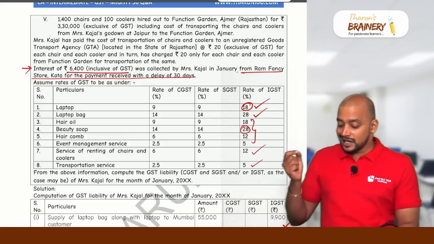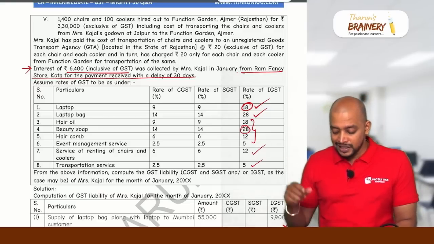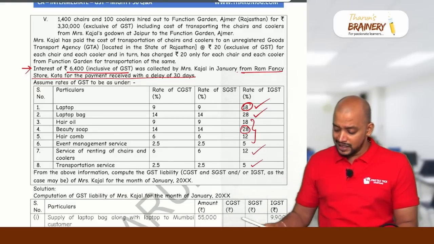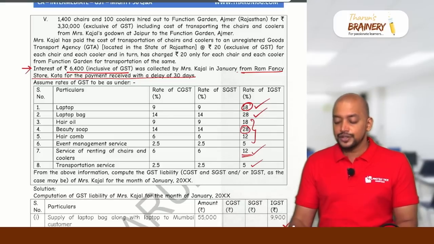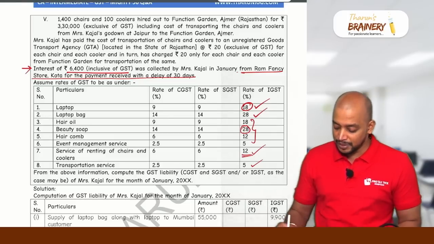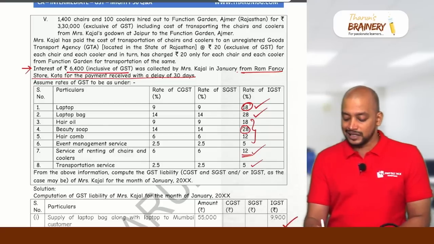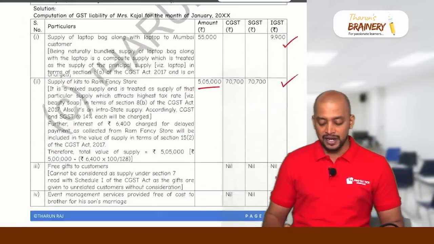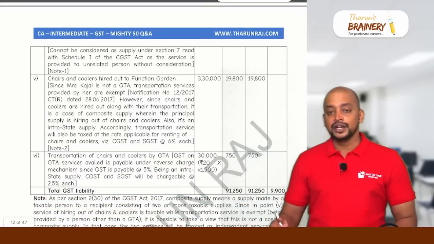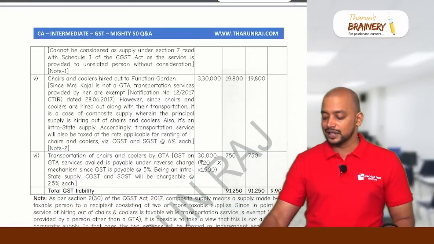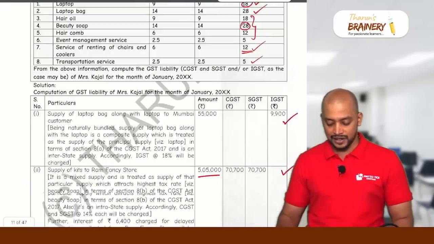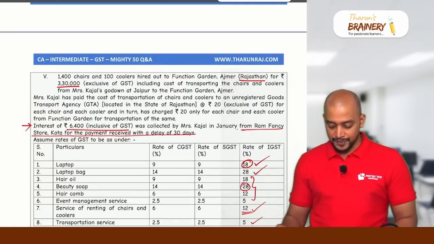So what is the rate of GST for hiring of chairs and coolers? Hiring of chairs or coolers is taxable at the rate of 12%. So the entire amount will be taxable at 12%, the entire 3,30,000. And Function Garden, Rajasthan means intra-state supply. So 3,30,000 into CGST, SGST, 6% each, 19,800 and 19,800. That is with respect to this.